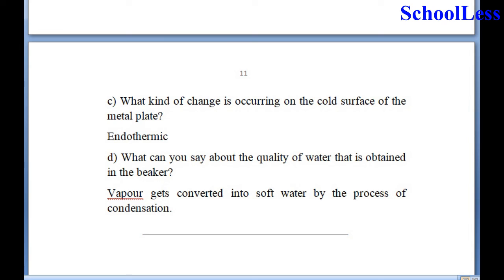So when you boil a salt water, it gets evaporated, and the water vapor that gets formed when it is condensed, you get pure soft water that can be drunk. Therefore, we have covered all the questions in this particular lesson.